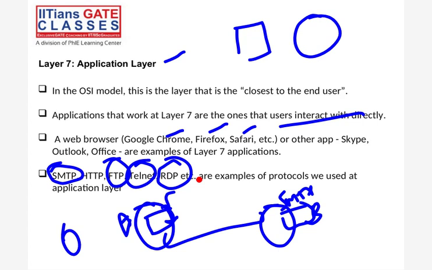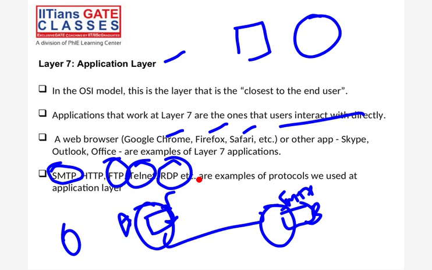That is the meaning. Whatever rules we are applying on host A, the same rules we have to apply on host B, because the ultimate goal of a computer network is to communicate between two hosts. That is the ultimate basic thing of computer networks, right? Easy. This is the meaning of the application layer.